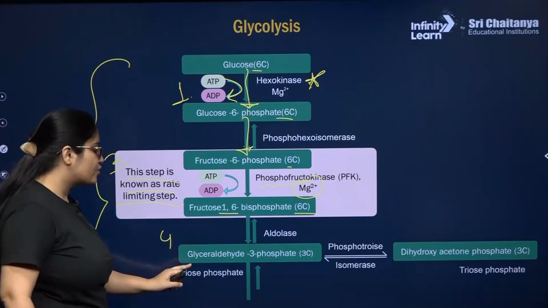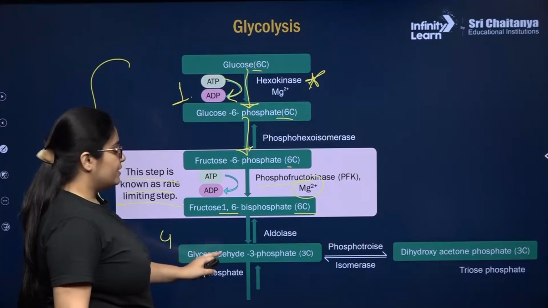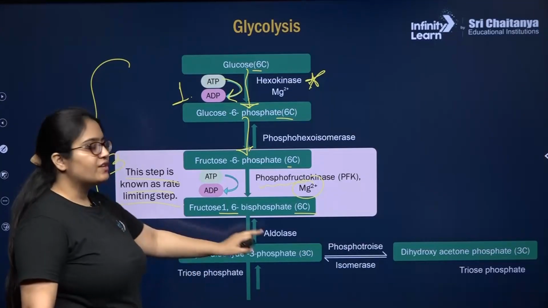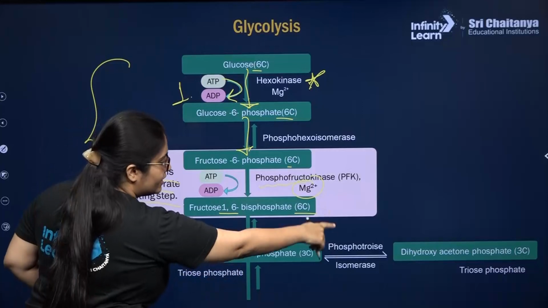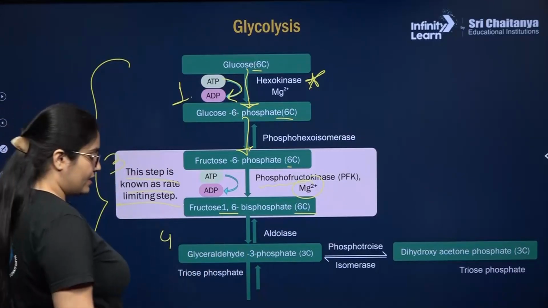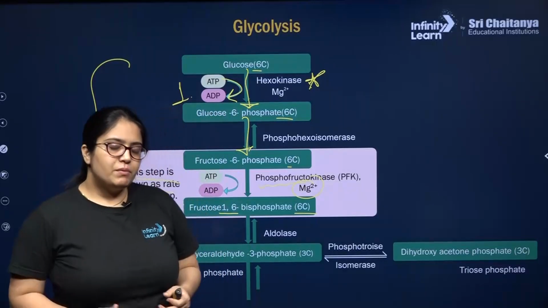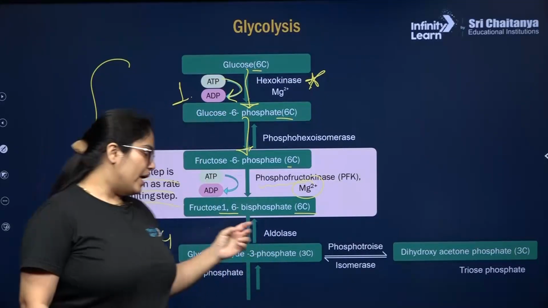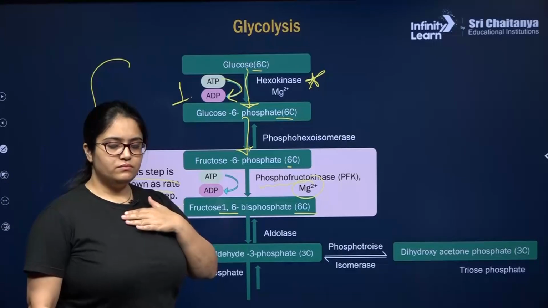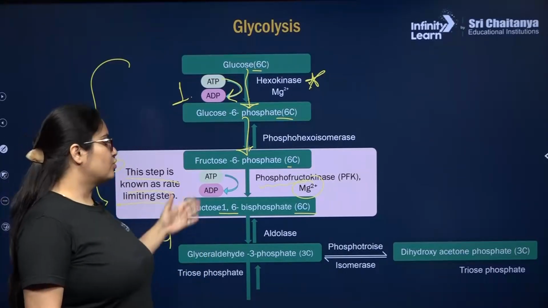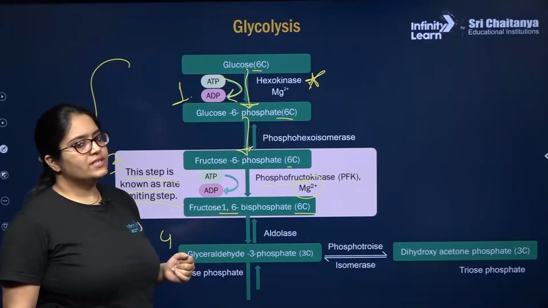So glyceraldehyde 3-phosphate and dihydroxyacetone phosphate will be produced. So there will be formation of 2 molecules when fructose 1,6 bisphosphate is breaking.